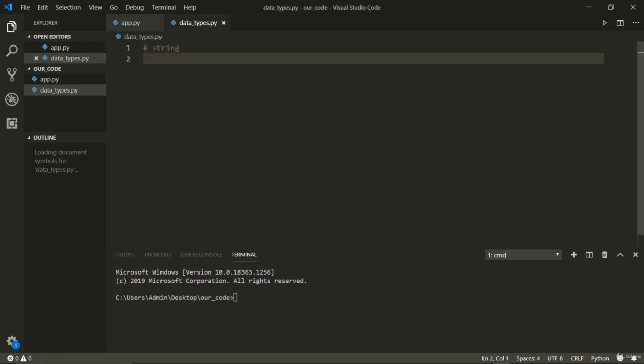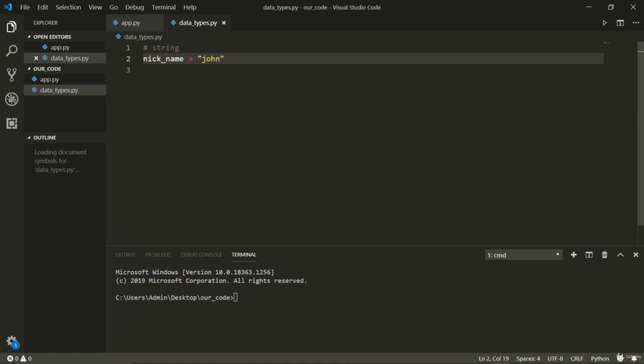Before we get started, you should know that I have made another file. Not a big deal. You can make new files with the .py extension and get started. So let's discuss string. Strings can be stored in double quotations or single quotations. For example, if I want to store my nickname and call it John.